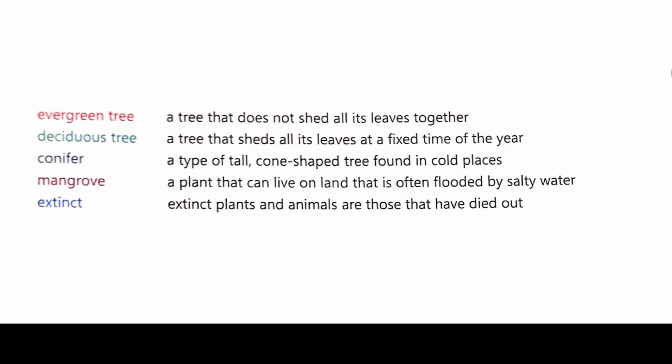Third one, conifer, a type of tall cone-shaped tree found in cold places. Fourthly, mangrove, a plant that can live on land that is often flooded by salty water. Lastly, extinct. Extinct plants and animals are those that have died out. That means these animals or plants are not available to see nowadays. So this is all about your word meanings.